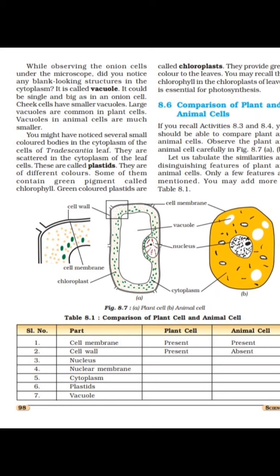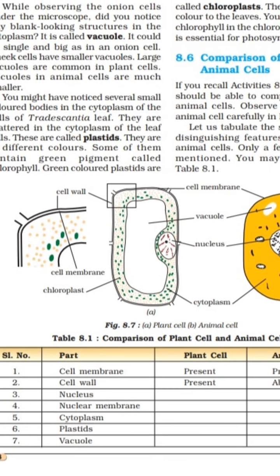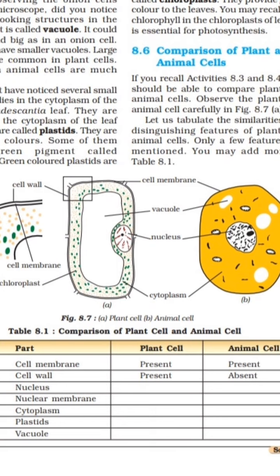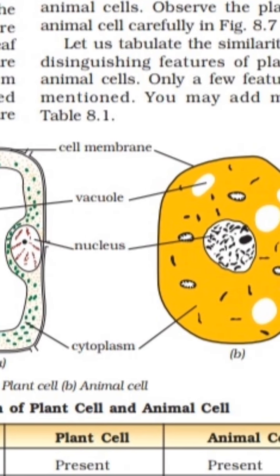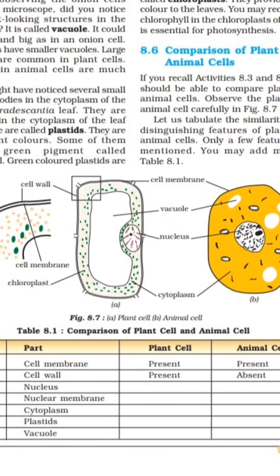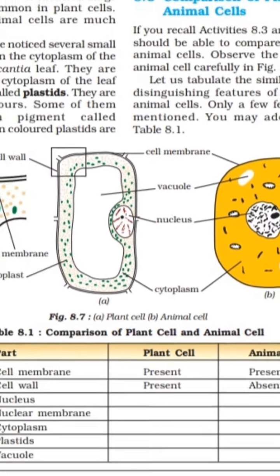Now see, first one, cell membrane, and it is present in both plant cell and animal cell. Here it is already mentioned. Cell wall, you can see here, is present only in the plant cell. Here it is mentioned present, and in the animal cell absent. Then nucleus is present in both cells, so you write present for both. Then nuclear membrane, both have a nuclear membrane, so we write present. Cytoplasm, both have cytoplasm, and it is already mentioned.